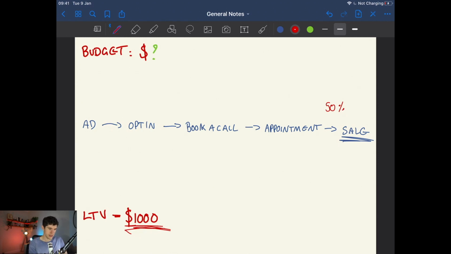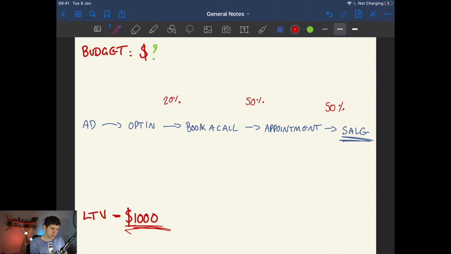Let's say that 50% of the people that we get onto a call are qualified and book in an appointment. Let's then say that 20% of the people that opt in to our initial, let's say it's a free guide, for example, or a video, 20% of those people book in a call. So we have 20%, 50%, 50%.